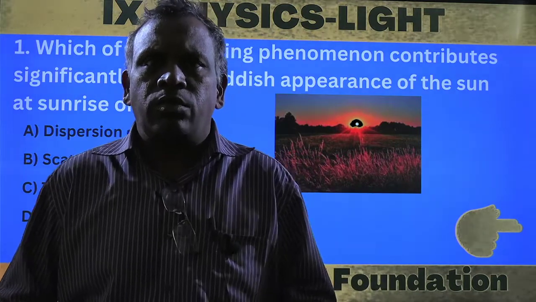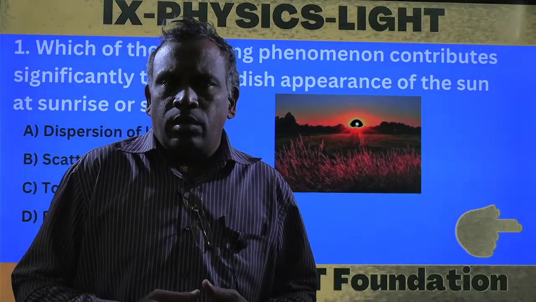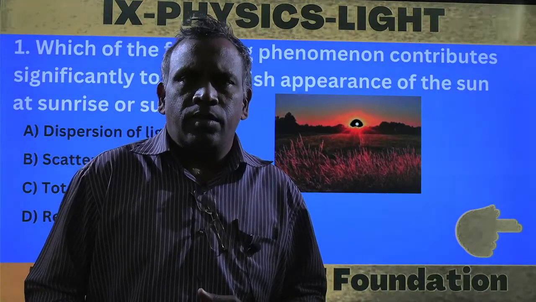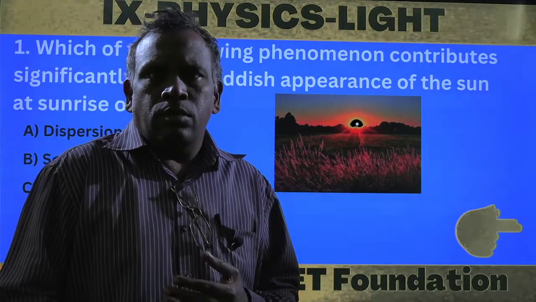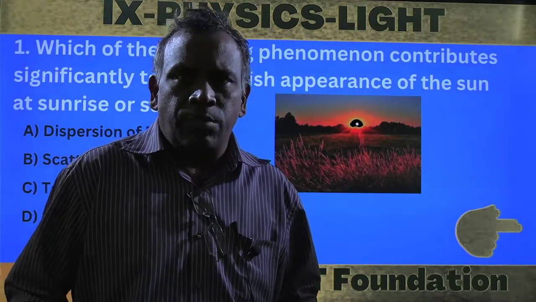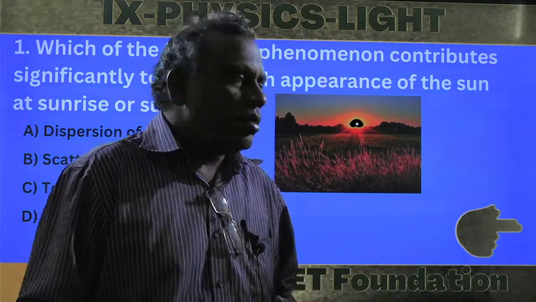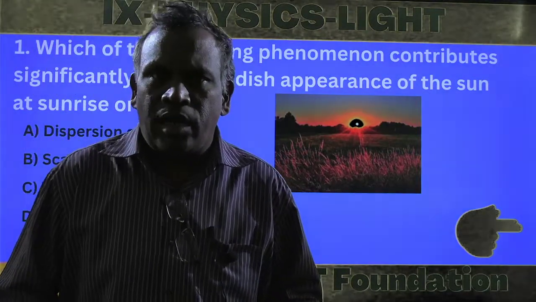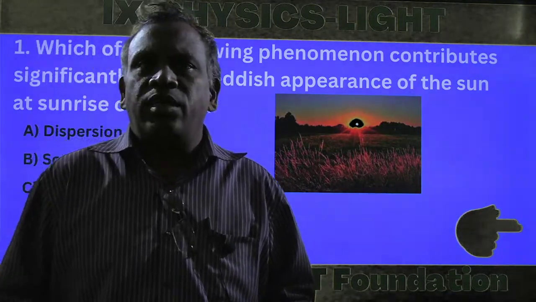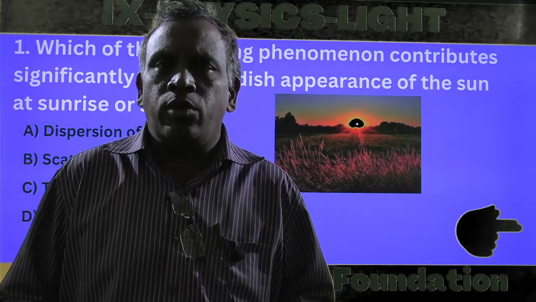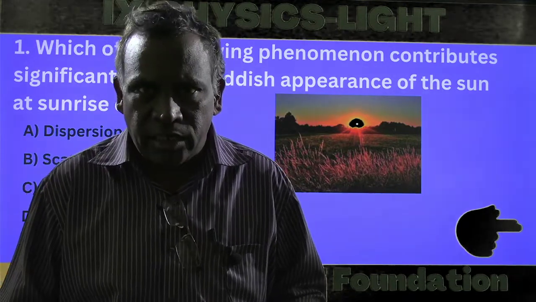Light is produced when there is a transition of electrons, which releases energy, and the light so produced travels from one place to another. That is what we call light radiation. There are some concepts in light: reflection, refraction, interference, diffraction, and polarization. These are the different observed phenomena of light.